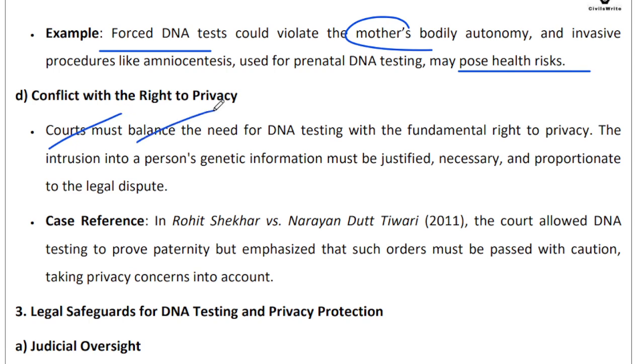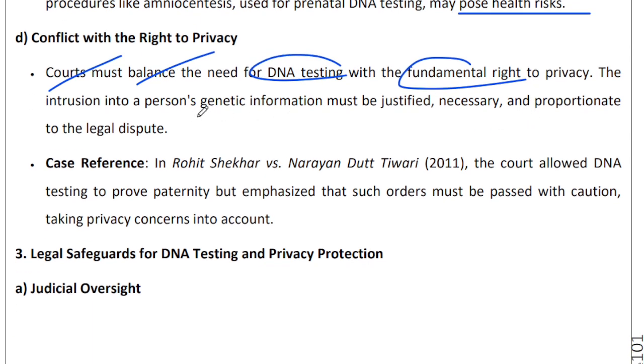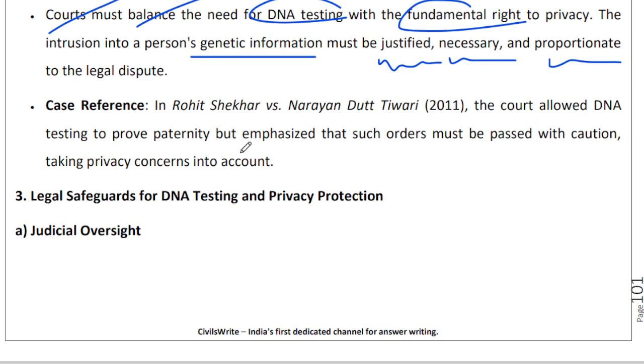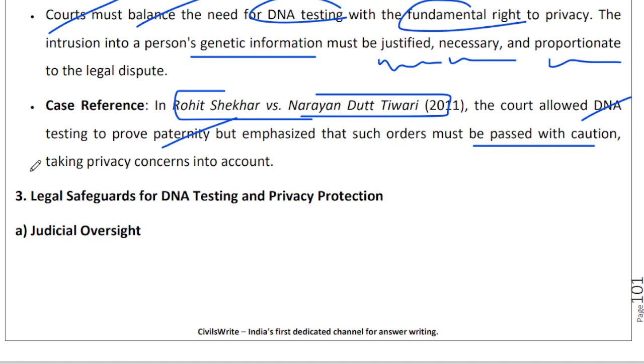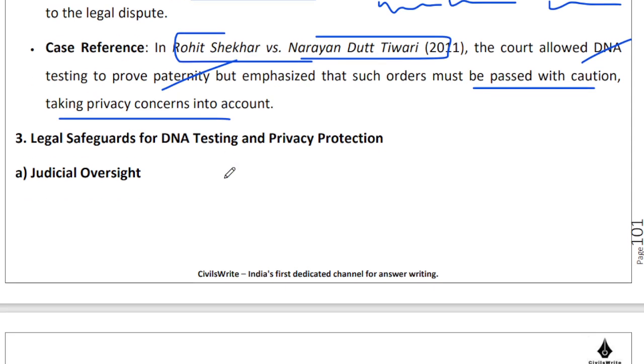Courts will have to balance the need for DNA testing with the fundamental right to privacy, because you are intruding into a person's genetic information, and this particular measure should be justified, should be necessary, should be proportionate to the legal dispute. For instance, in Rohit Shekhar versus Narayan Dutt Tiwari, the court allowed DNA testing to prove paternity, but it also emphasized that orders must be passed with caution, taking privacy concerns into account. So this is how you are supposed to balance your narrative, balance your answers.